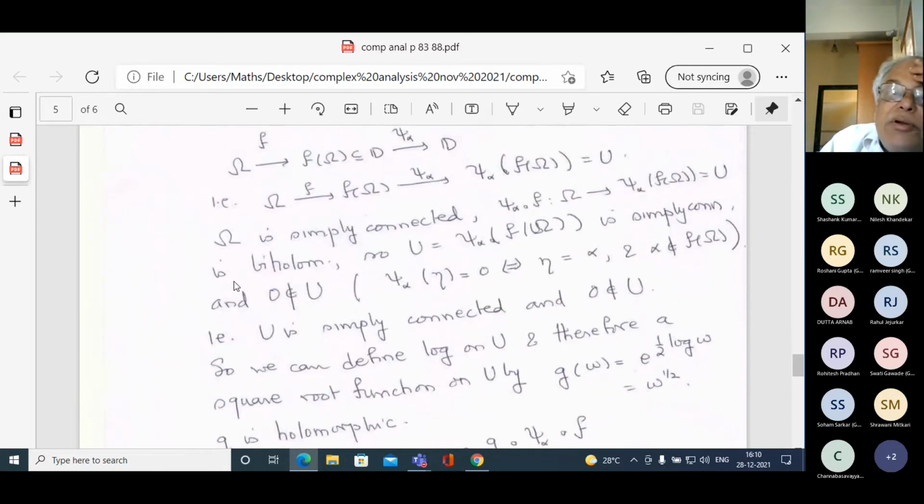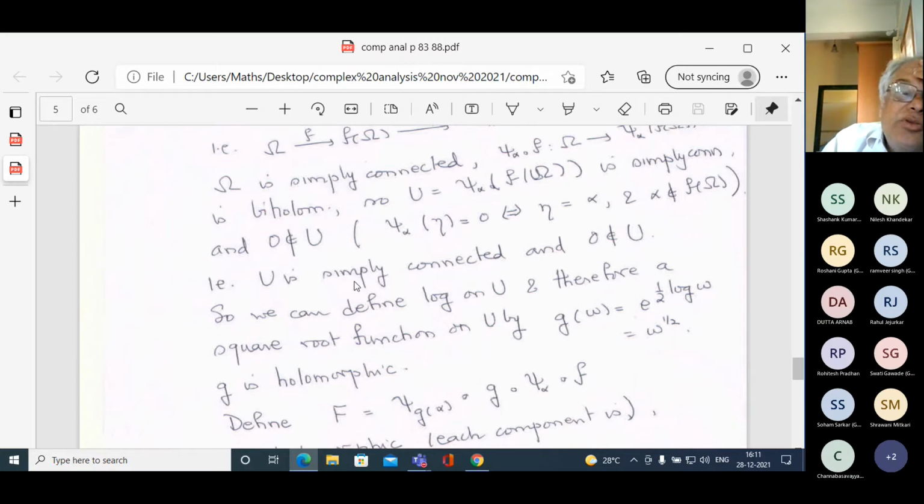Psi alpha composed with f goes from omega to U, and this map from omega to U is biholomorphic, since I'm restricting to U. Omega is simply connected, and this is a biholomorphism, and therefore the image is simply connected. U equal to psi alpha of f of omega is simply connected, and 0 is not in U. Psi alpha of eta equal to 0 means eta is equal to alpha, but alpha is not in f of omega. So U is simply connected and 0 is not in U.